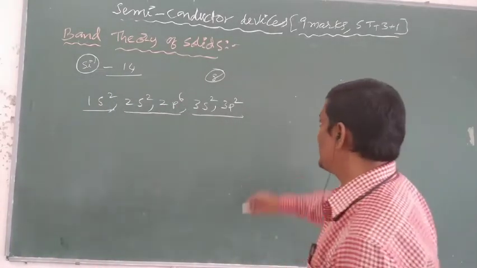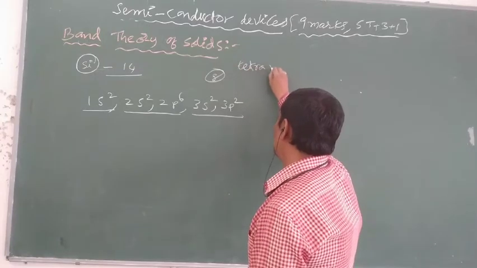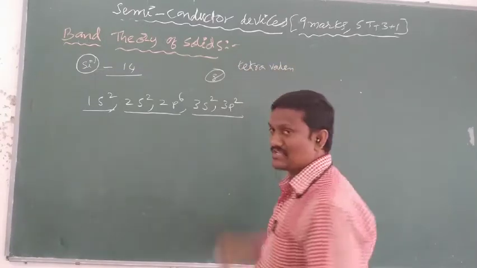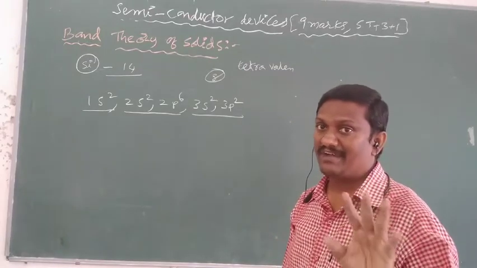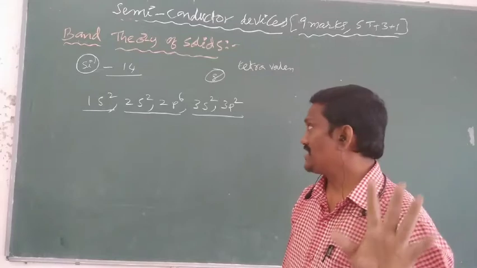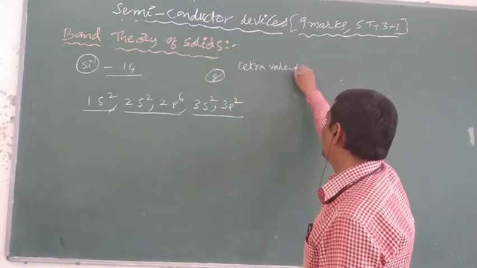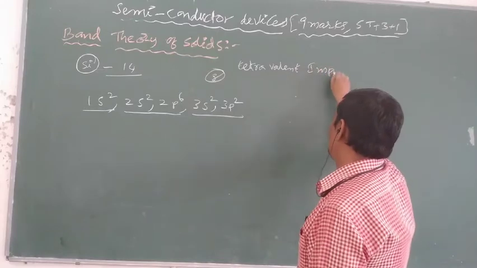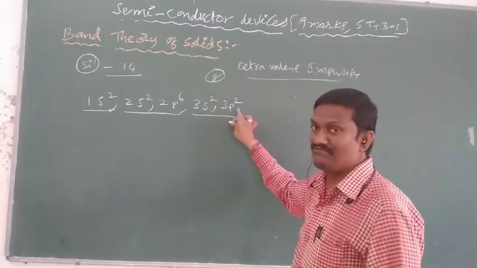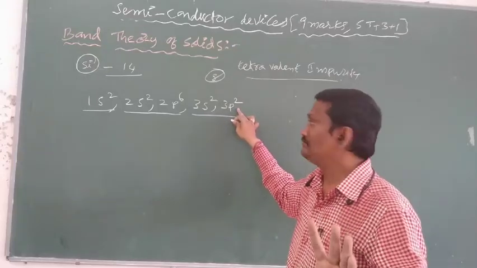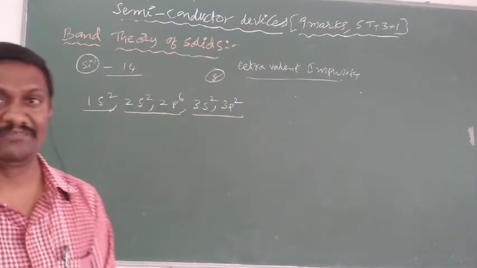So that's why semiconducting material is also called a tetravalent impurity. Tetra means 4. Trivalent impurity means 3. Pentavalent impurity means 5. And semiconducting material is also called tetravalent impurity, because the outermost shell consists of 4 valence electrons. So the outermost energy level consists of 4 valence electrons. That's why it is called tetravalent impurity.